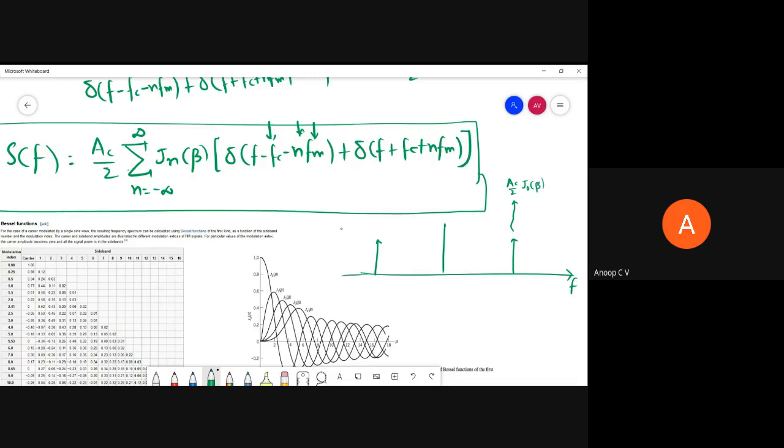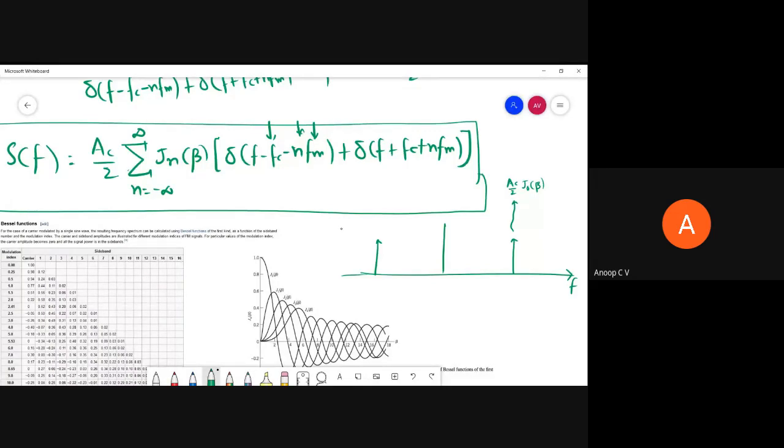So then for n not equal to 0, we'll get del of f minus fc minus n fm and fc plus n fm, right? You can just substitute. Those who have not watched the previous video, you don't have to get confused. If you watch the previous video, where I have given you the detailed derivation, you will understand. Those who have watched it may be able to follow this; those who have not may not. And I'll share this entire derivation, the same image as such, on Canvas today, right?